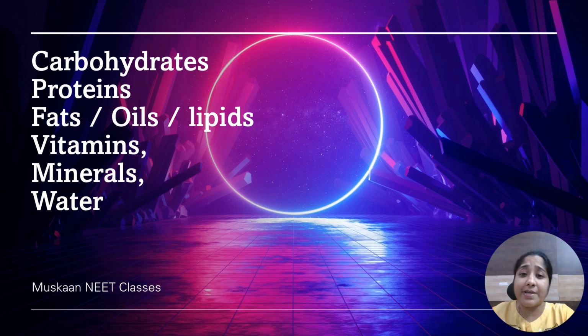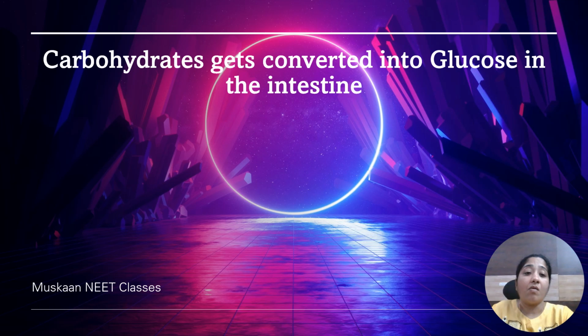What are the components present in our food? Those are carbohydrates, proteins, fats or oils or lipids. Next, vitamins, minerals, and water. These components are broken down into smaller ones to make them absorbable. First one, carbohydrates.